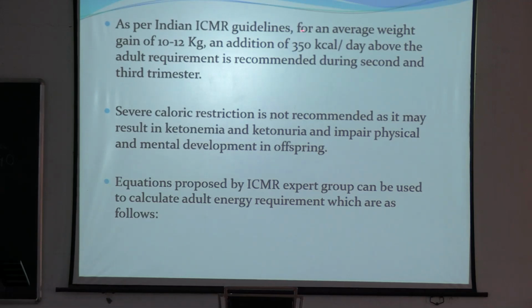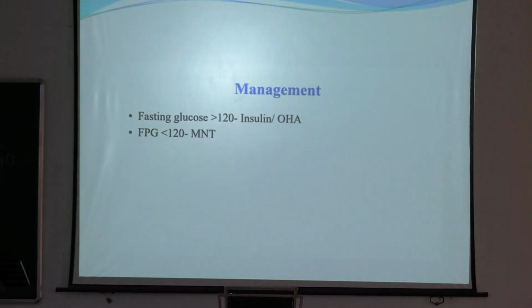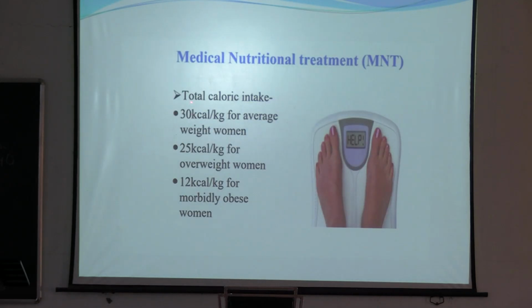As per ICMR guidelines, for an average weight gain of 10 to 12 kg, an additional 350 kilocalories per day above the adult requirement is recommended during the second and third trimester. Severe caloric restriction is not recommended in diabetic patients because it can cause ketonemia and ketonuria and impaired physical and mental development in the offspring. The equation proposed by ICMR experts can be used to calculate adult energy requirement. In medical nutrition therapy, total caloric intake should be 30 kilocalories per kg for average weight women, 25 kilocalories per kg for overweight women, and 12 kilocalories per kg for morbidly obese women.